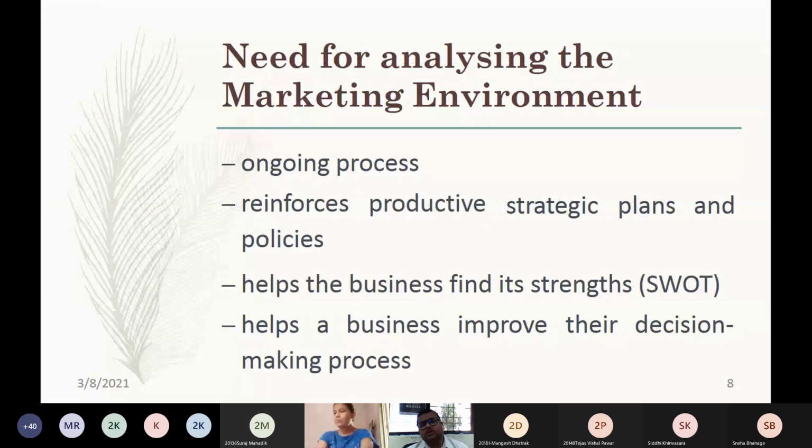SWOT is called strength, weakness, opportunities, and threat or challenges analysis. By doing that, you will understand how your strengths will lead to opportunities for you and how your weaknesses will create challenges for you in the business. The next thing is why we study marketing environment, because it helps a business to improve their decision making process. The business organizations cannot improve the decision making process if they are not understanding the changes in the marketing environment. So they need to constantly update with the changes in the marketing environment so that they can better serve their customers, whether online or offline.